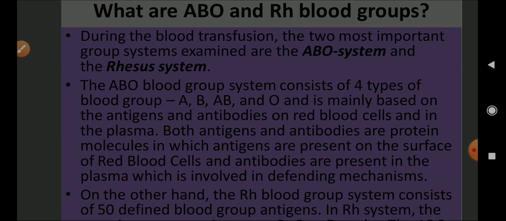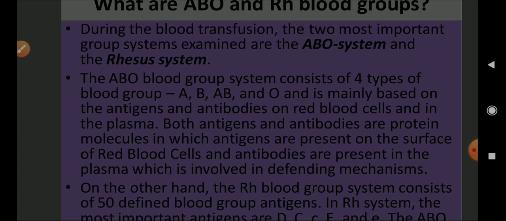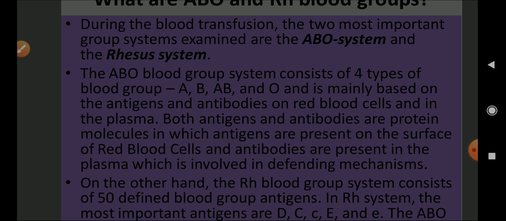What about ABO and RH blood groups? During a blood transfusion, the two most important group systems examined are the ABO system and the rhesus system. The ABO blood group system consists of 4 types of blood groups, A, B, AB and O, and is mainly based on the presence and absence of antigens and antibodies on the RBC and in the plasma.